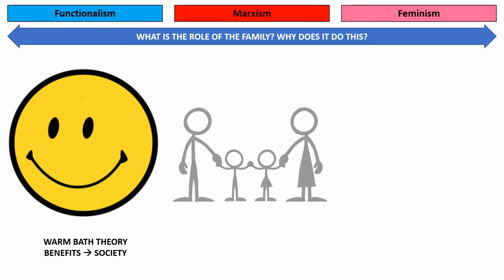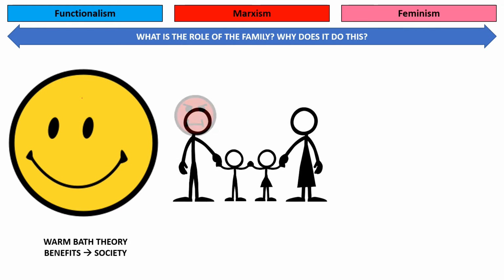Now, the second theory we have is Marxism. Again, Marxism starts with a traditional nuclear family, as we've already established. As with functionalism, men are performing the instrumental role, the breadwinner role, the key worker. They are going off into society. They're working in factories. They are working for the capitalists, and they are earning an income. So we're predominantly looking at proletariat families.